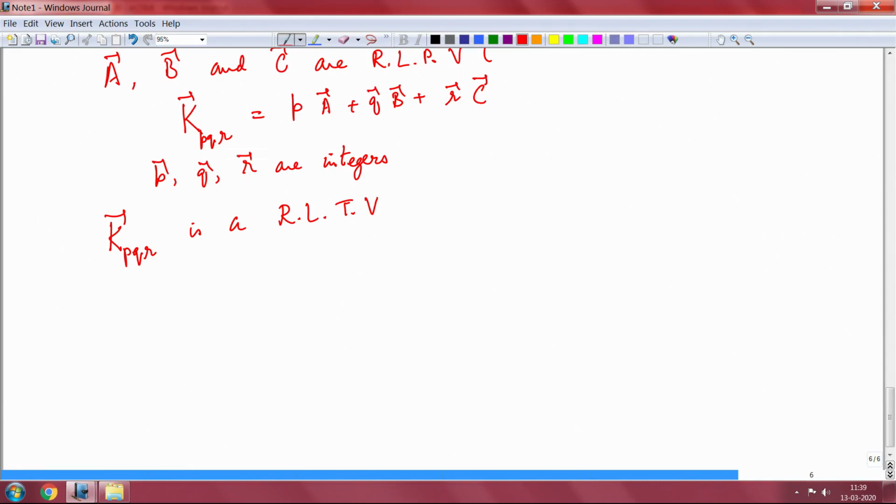Now, what do you have? Let us look at the following, that is, consider this K PQR dot R LMN. Okay. What you get here is 2 pi times PL plus QM plus RN. That is because of the orthogonality relationships that I had here, which is A dot A is equal to 2 pi, A dot B equal to 0, A dot C equal to 0, and similarly B dot A equal to 0, B dot B equal to 2 pi, B dot C equal to 0, C dot A equal to 0, C dot B equal to 0, and C dot C equal to 2 pi. Based on that, you can actually write down this one quite simply.